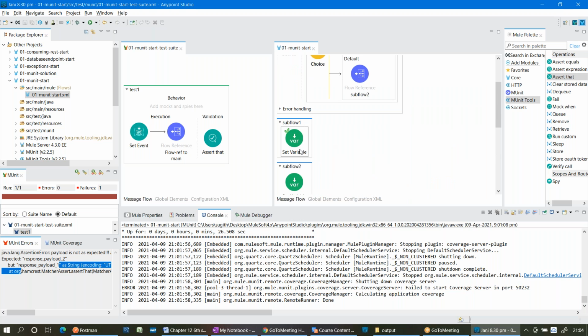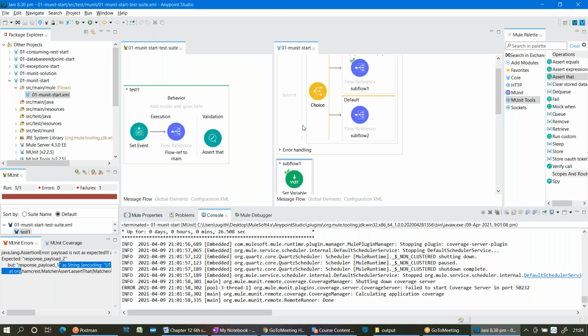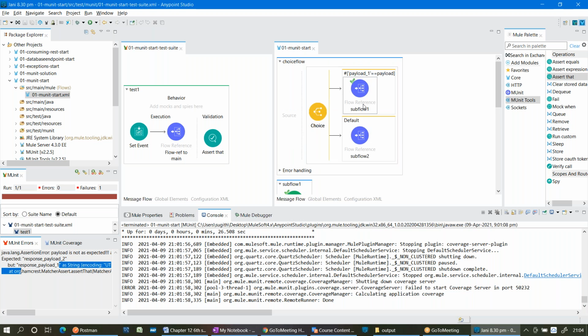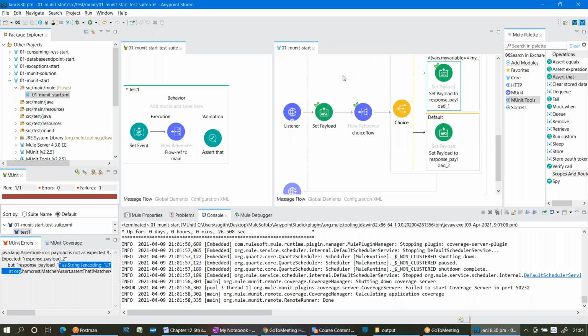Suppose there is a set variable. I just want to check that the call has been gone to set variable or not. That set variable is part of which flow? Subflow 1. We cannot write a test case for a subflow. So what I can do? Subflow is referenced by which processor? Flow reference processor in the choice flow. So we can write a test case for that. So let me write one more test case.